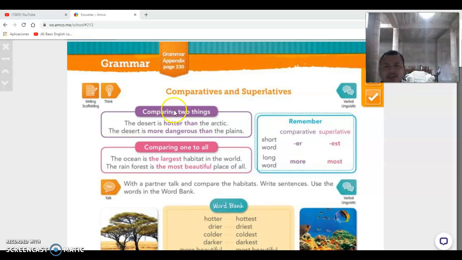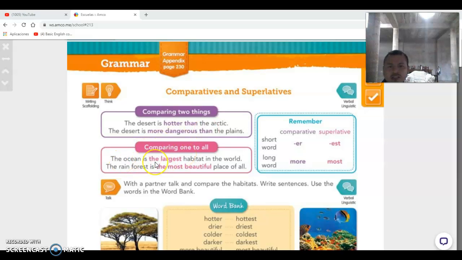And for example, we have the example right here where it says the desert is hotter than the Arctic. Okay, I'm comparing the desert with the Arctic. Okay, and the desert is more dangerous than the plains. So what am I doing? I'm comparing the desert with the plains. Okay, it's more dangerous. Okay, and in superlatives, comparing one to all.